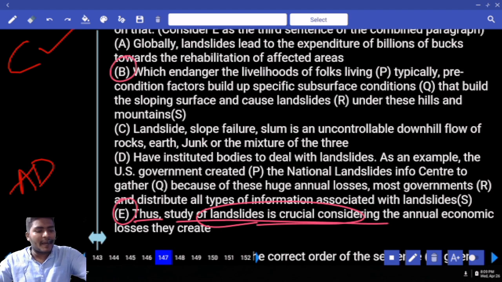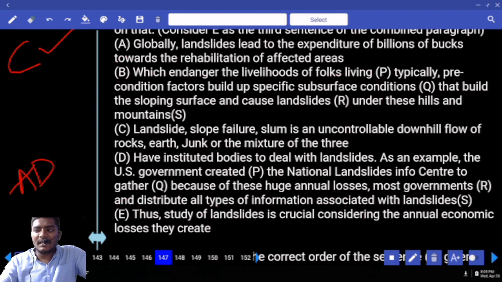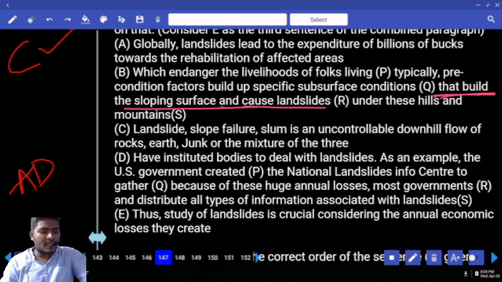Now E must be paired with what here? Can you tell me? Where is that E mentioned? Look at B. Start with B: which endanger livelihoods of folks living under these hills. In this case, the sentence is starting with a relative pronoun, right? That build a sloping surface and cause landslides are typically, which is the correct one?